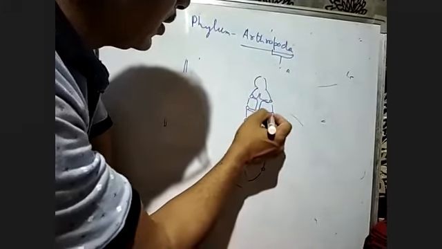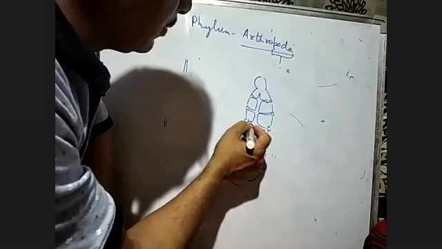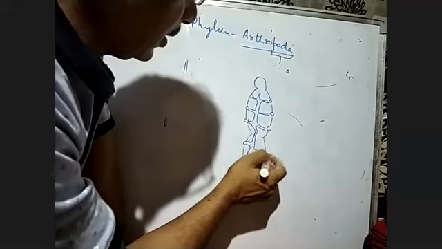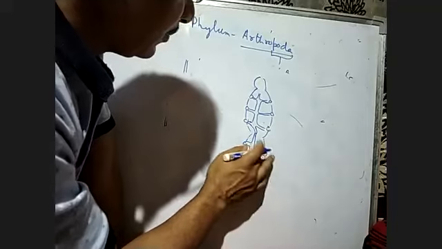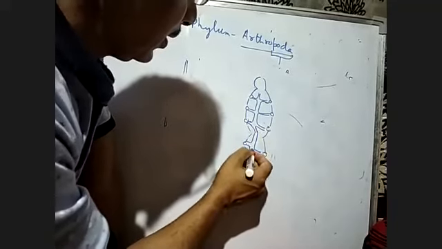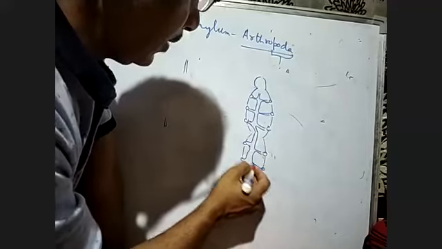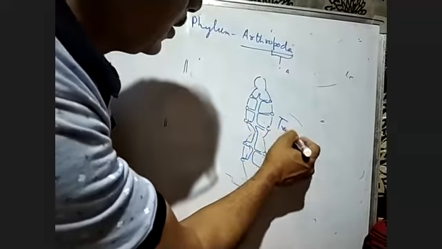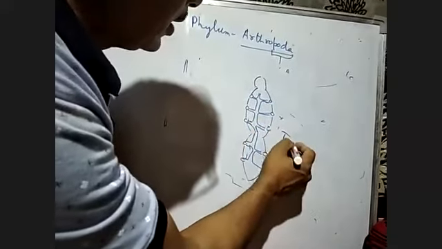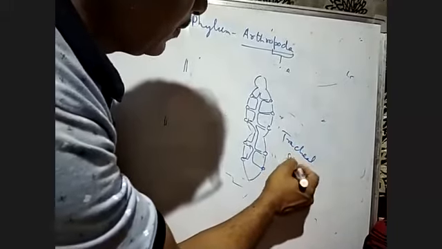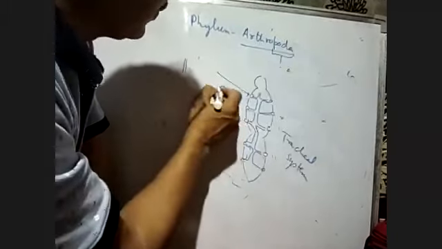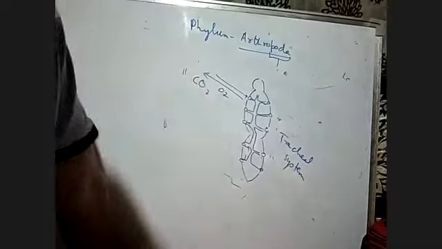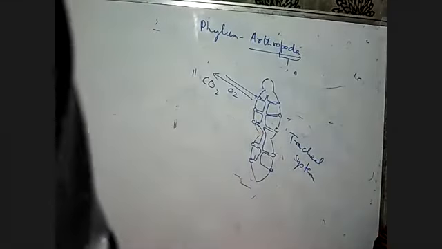Here also they are connected with a tube-like structure, and here also, and here. They are connected everywhere with tube-like structures. This is called the tracheal system. So here, oxygen will enter, and the carbon dioxide gas will be removed. This is the tracheal system. Oxygen enters and carbon dioxide gas is removed.